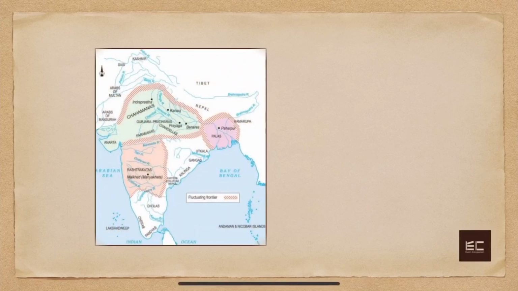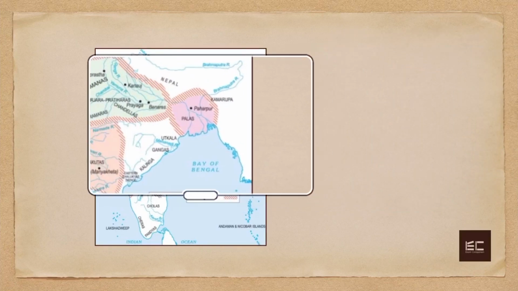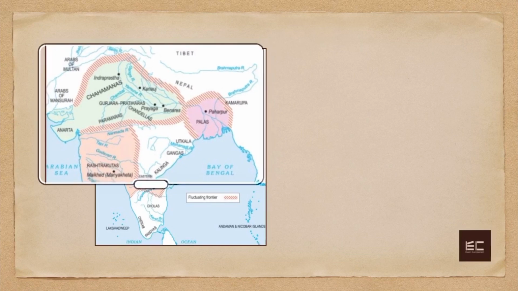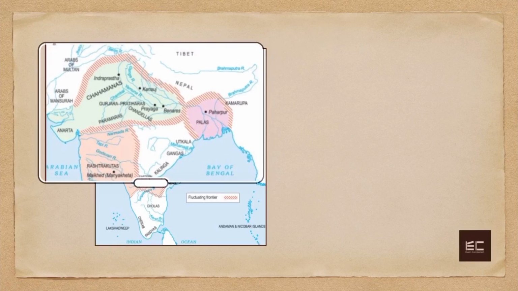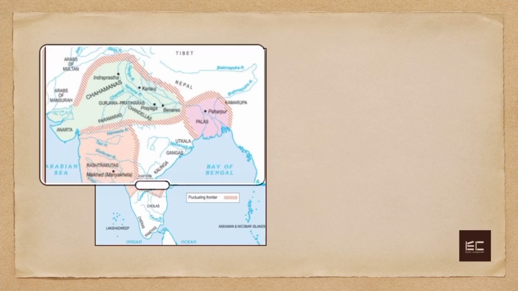Now, students, pay attention. This map is very important in the context of this chapter. In this map, you can clearly see that there are three different colored regions. So let's see what these are. The first region, in green color, has two names written prominently: Chauhans and Gurjara Pratiharas.